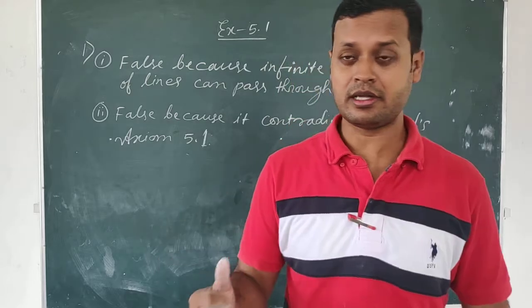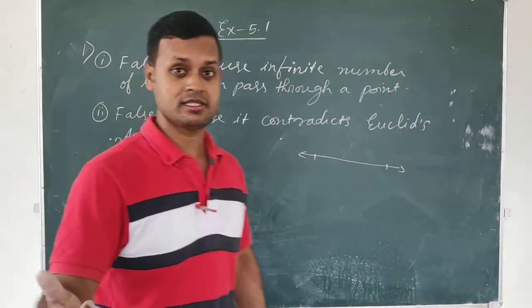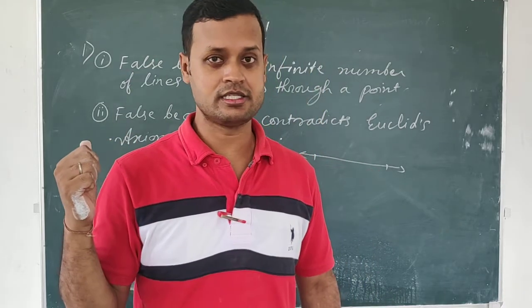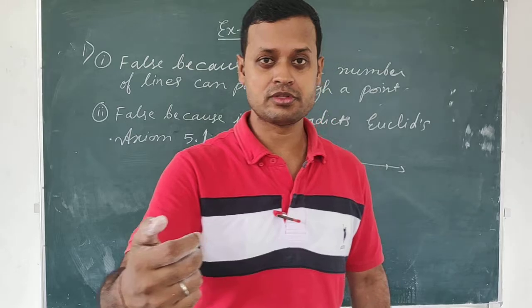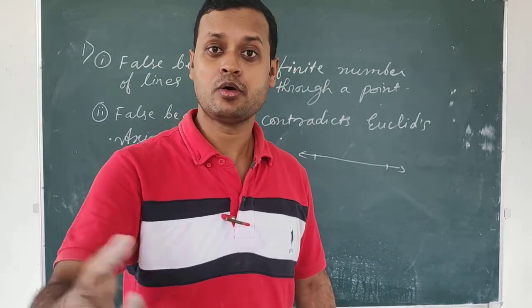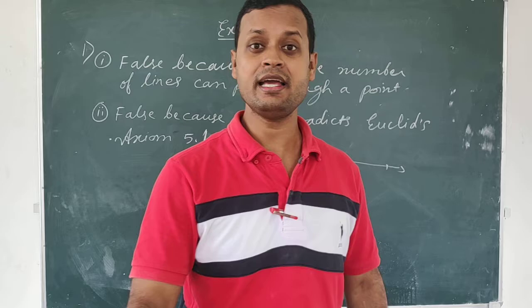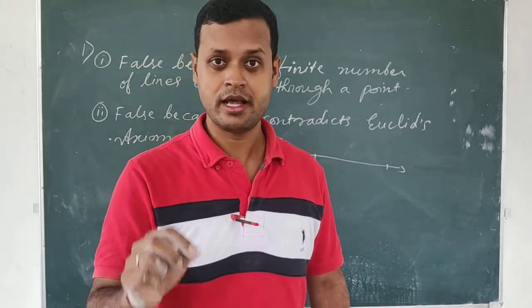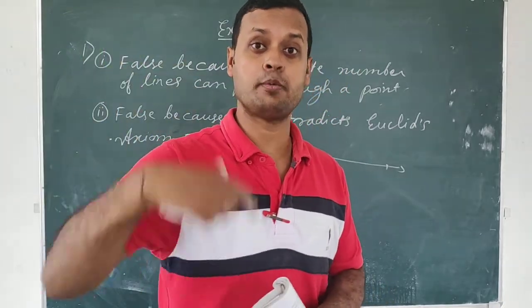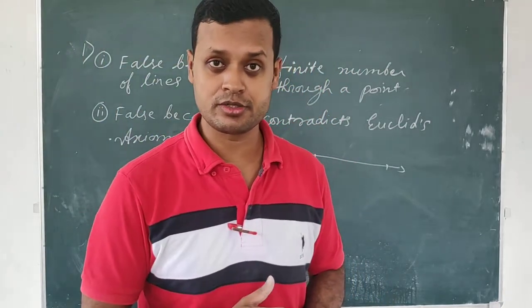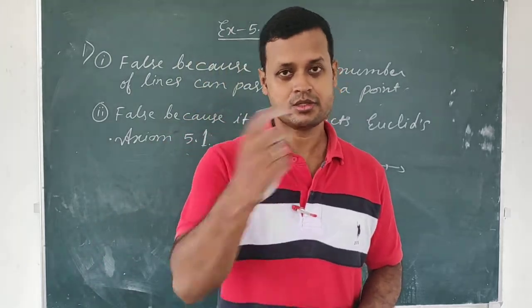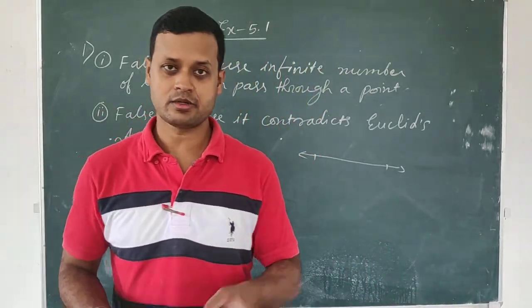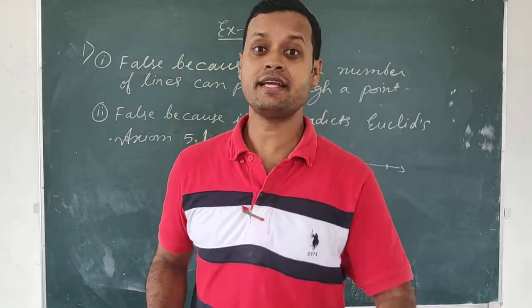Previously also in one video I used this word contradict. Contradict means you are saying just the opposite of a statement. Suppose I say that sun rises in the east. This is a universal truth, isn't it? Suppose any one of you says that sun rises in the west, then you are what? Then you are contradicting a universal true statement. So you are wrong then, isn't it? In the same way, this statement that there are infinite number of lines which can pass through two distinct points is contradicting a universal truth.